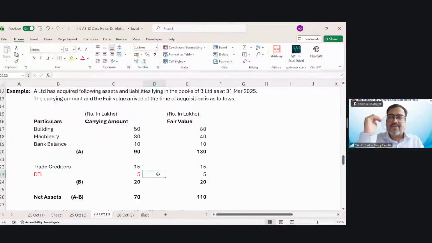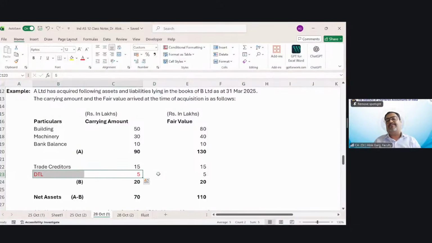As on 31st March 2025, the difference between the carrying value in the books of B Limited, the carrying value of the assets and liabilities, and the tax base of the assets and liabilities, as per Income Tax Act and as per Ind AS, as per Companies Act, has created a deferred tax liability of 5 lakh rupees, right? Means as on 31st March 2025, this 5 lakh represents the difference between the book base and tax base of the assets and liabilities. Do you agree with me or you don't agree with me?